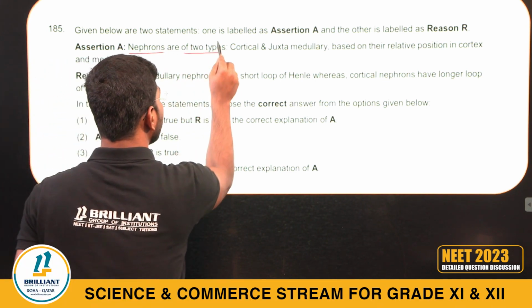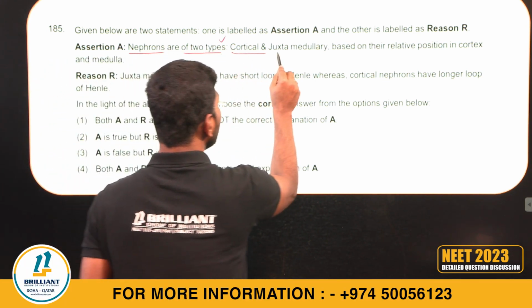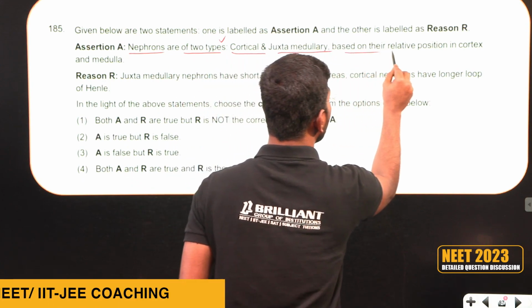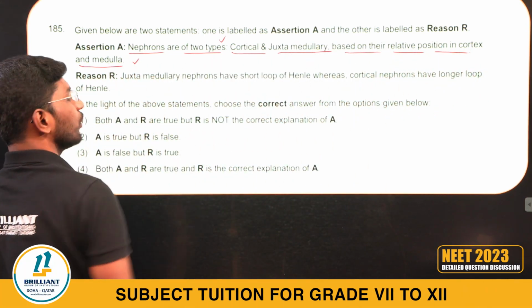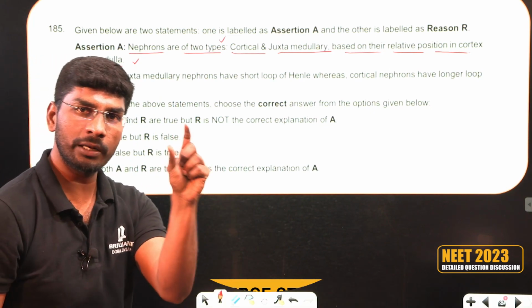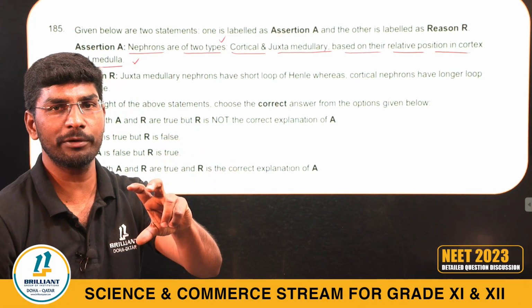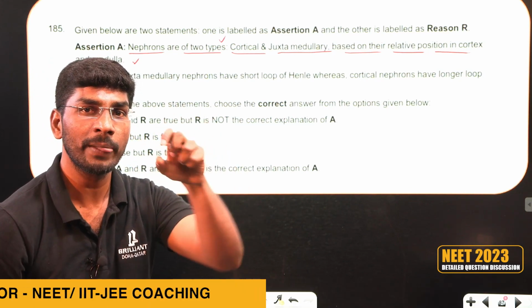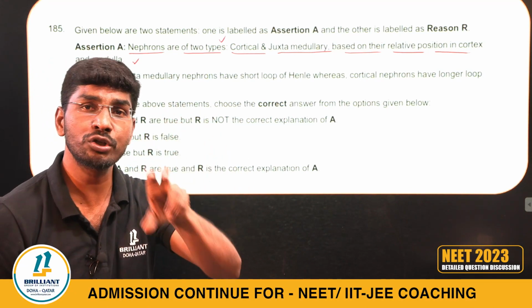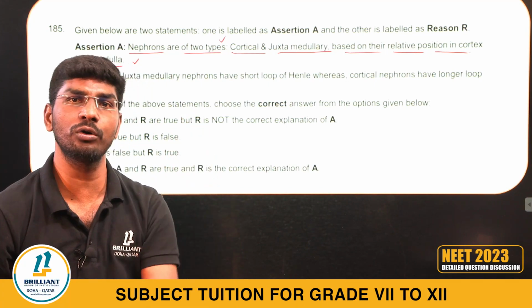185. Assertion reason, two are given. Nephrons are two types. Correct. Cortical and juxtamedullary, based on their relative position in the cortex and medulla. Absolutely correct. Cortical nephrons have the major part toward the cortex side and a short loop of Henle. Juxtamedullary nephrons have a long loop of Henle.